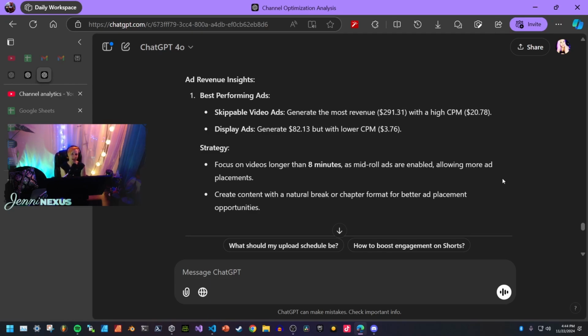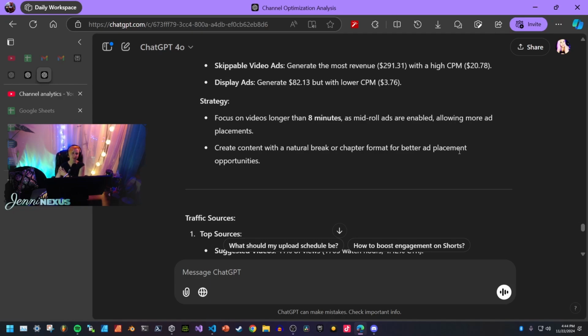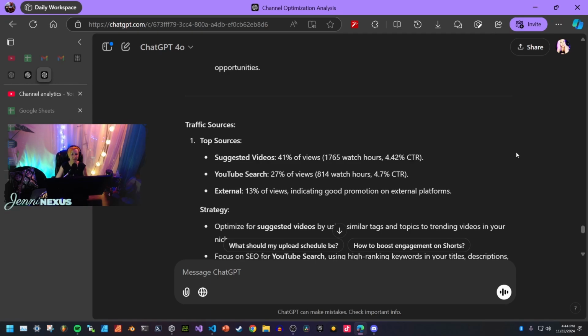The display ads offer $3.76 CPM versus the $20.78 CPM. That's cool. So focus on videos longer than 8 minutes so you can add the mid-roll ads, and that way people can click through those ads if they want. Either way, you get paid. Create content with a natural break or chapter format for better ad placement opportunities.